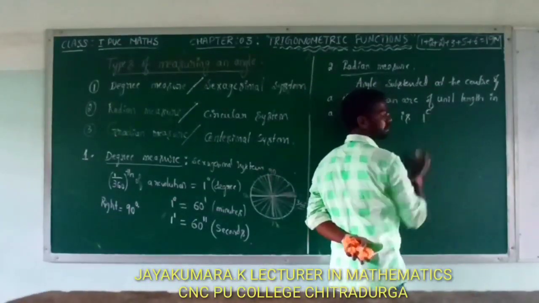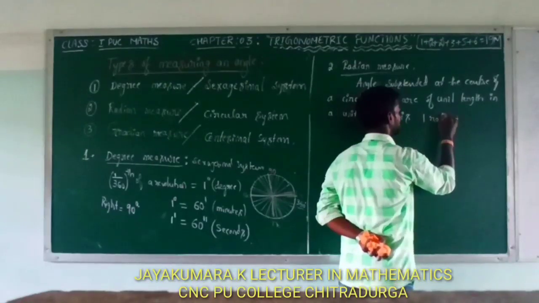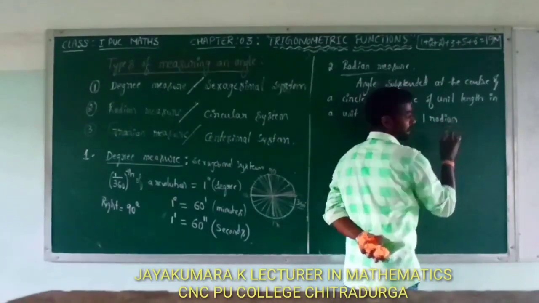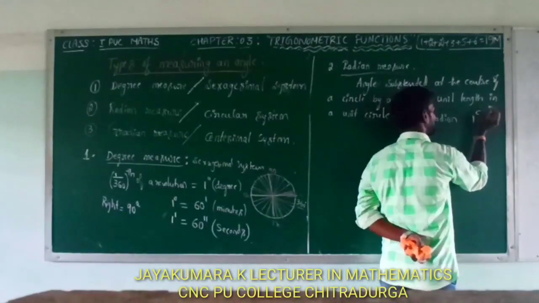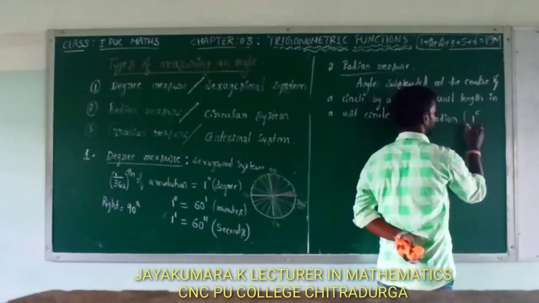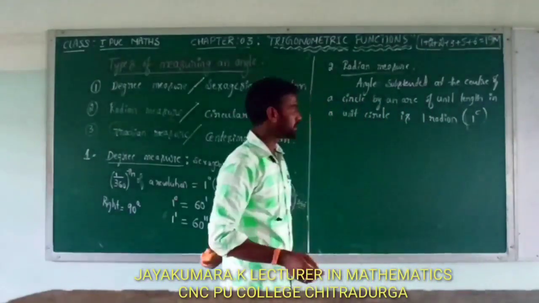Sorry, 1 radian. And it is denoted by 1 radian.